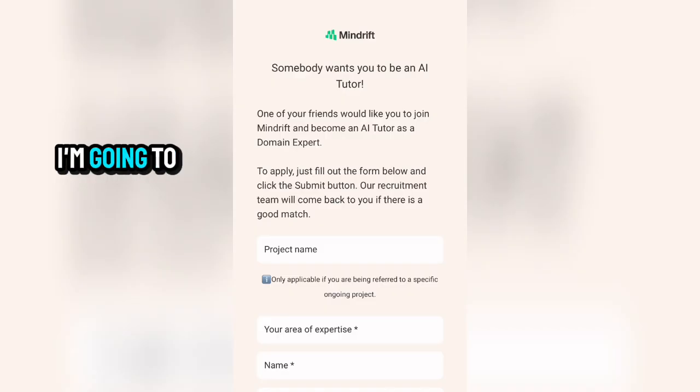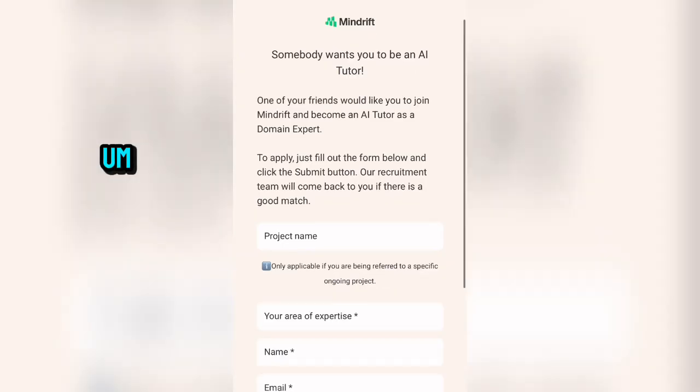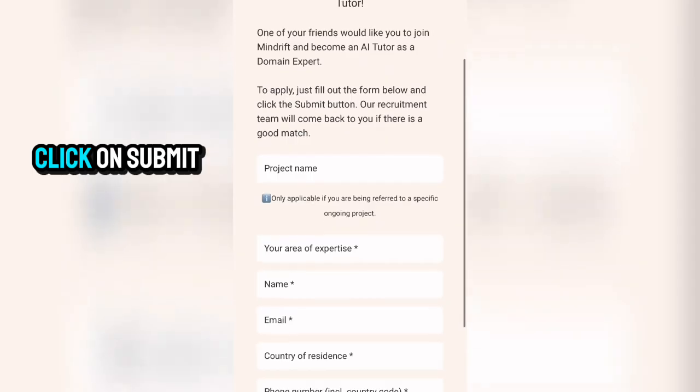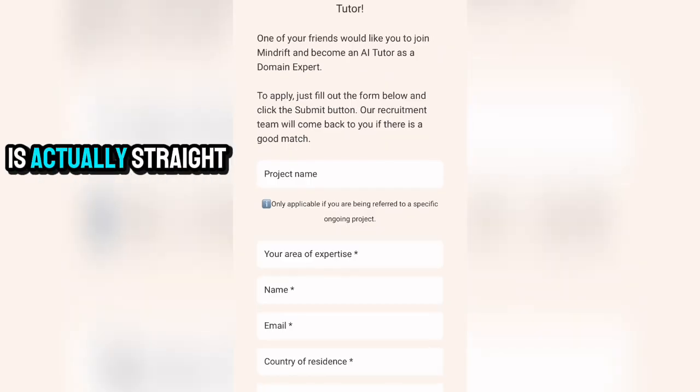So right here in this video, I'm going to be showing you the process by which you can apply as a tutor on Minddrift. Now, the application process is very simple, which anyone can go through. All right, so we are not going to be wasting much time explaining how you need to get started on Minddrift, because once you click the first link in the pinned comment section, you will be brought right into this interface where you need to fill out all these details and click on submit. So you can see that it is actually straightforward.